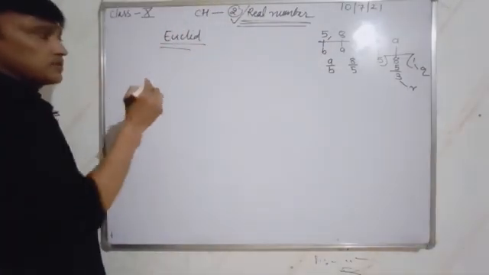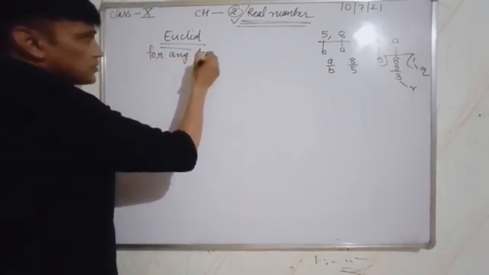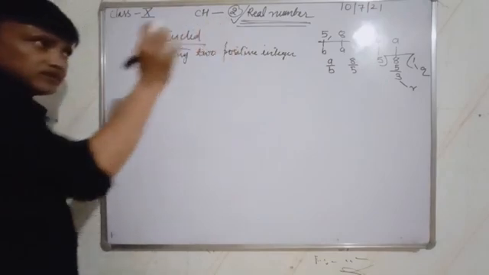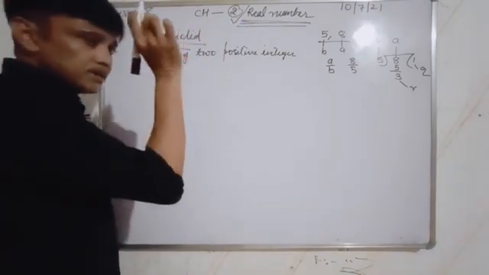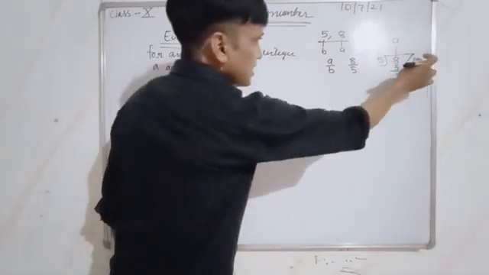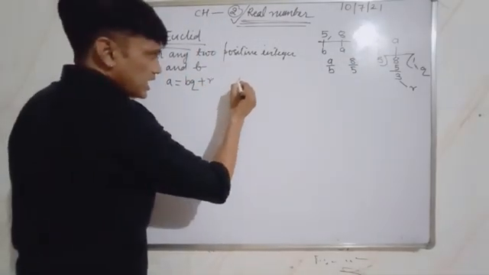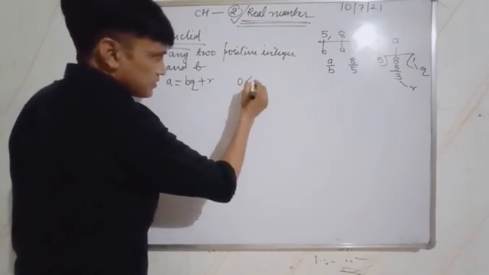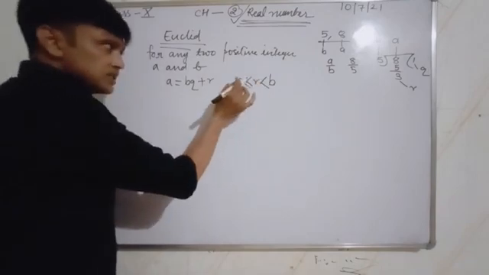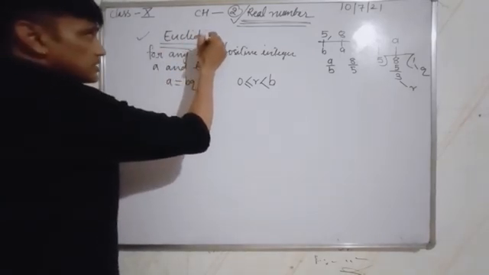According to Euclid, for any two positive integers, when the bigger number a is divided by the smaller number b, a can be written as a = bq + r, where r is greater than or equal to 0 and smaller than b. This lemma is called Euclid's lemma.